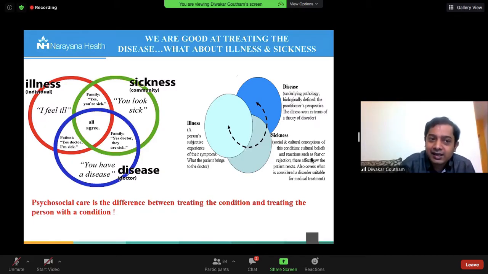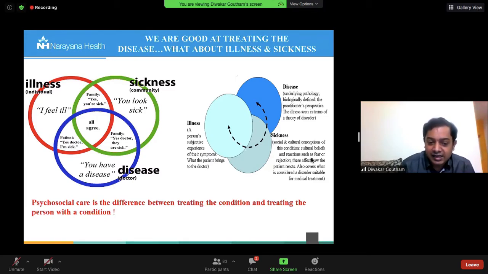But illness, or the expression of the symptoms, depends on various factors, including his own psychological status, his past, and the culture he comes from. The sickness is what society thinks of this person: okay, you've got cancer, what happened, shall I come and help you? Is cancer contagious? So our behavior is manifested based on these factors. One is the disease itself causing symptoms.